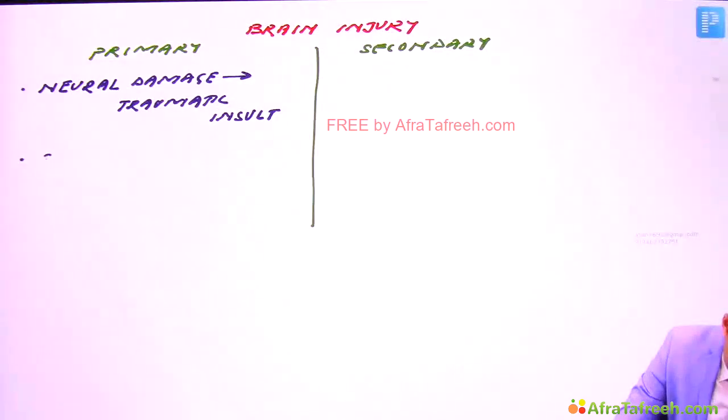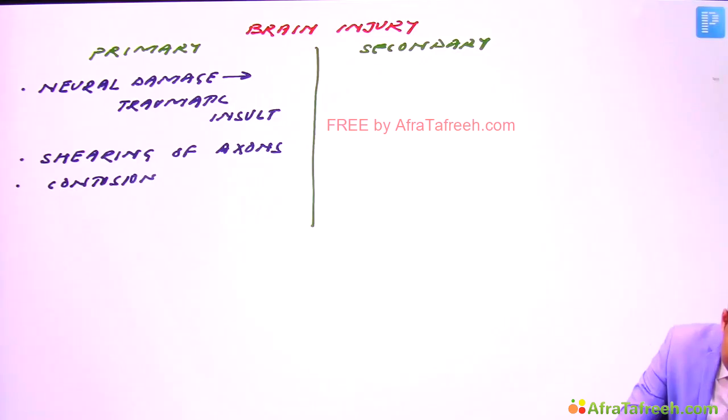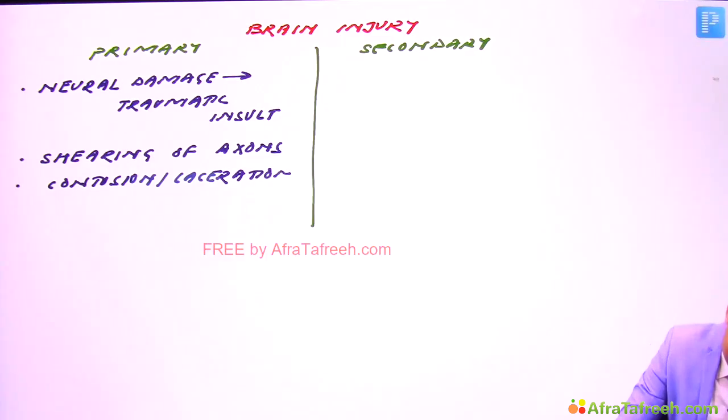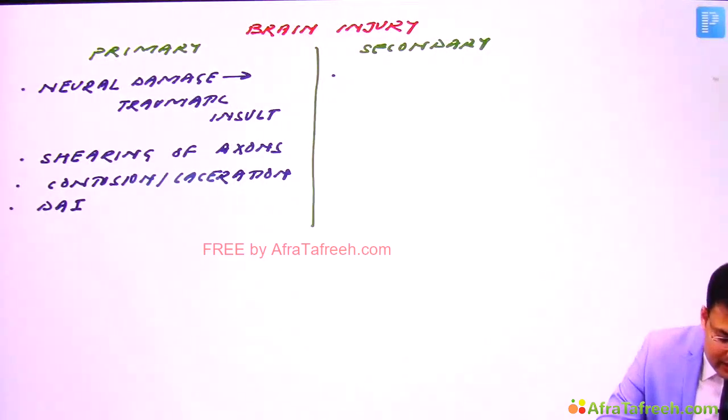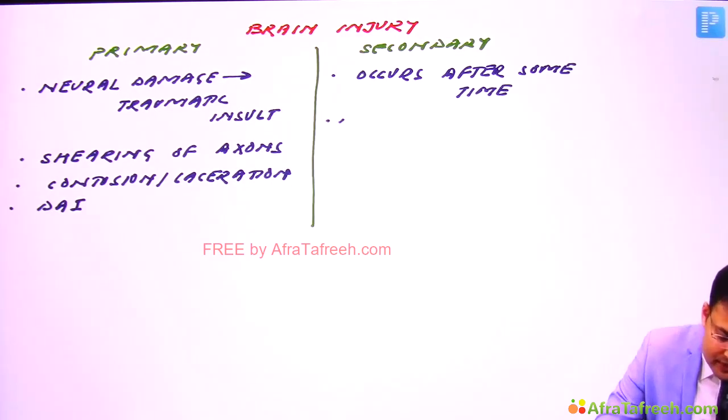Here it can lead to shearing of neuronal axons, there can be contusion, there can be laceration of brain tissue, and diffuse axonal injuries, right? The secondary occurs after some time and it's preventable. So generally it occurs after some time and this is preventable.